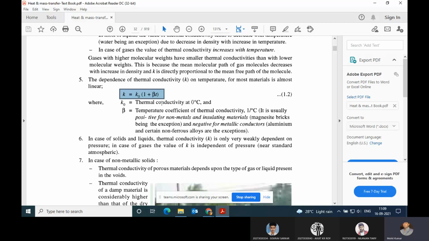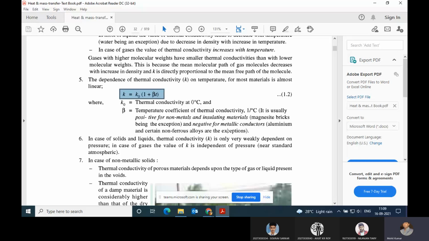K naught is the thermal conductivity at 0 degree centigrade. Beta is the temperature coefficient of thermal conductivity, in 1 per degree centigrade. It is usually positive for non-metals and negative for metals. See here, it is given negative for metallic conductors.